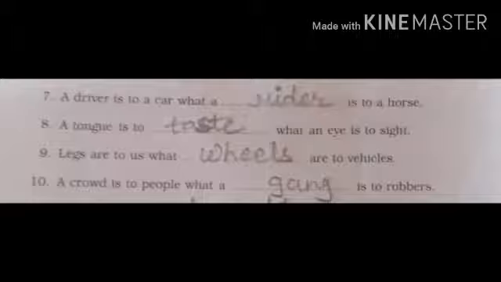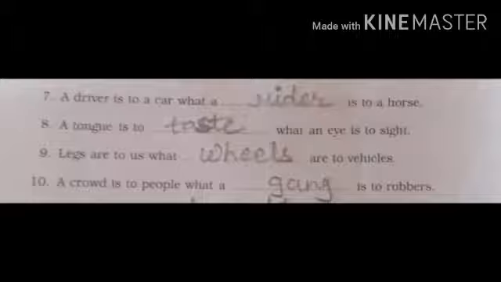So number 8 is: a tongue is to taste what eyes are to sight. Number 9, legs are to us what dash are to vehicles. Legs are for human beings, so wheels are for vehicles. So number 9 is: legs are to us what wheels are to vehicles.